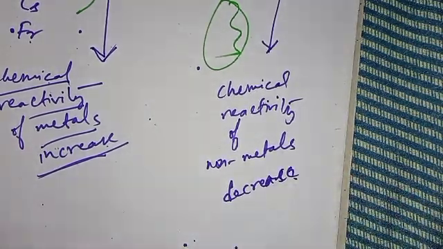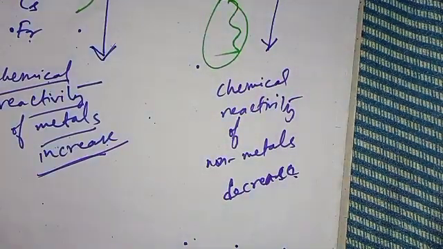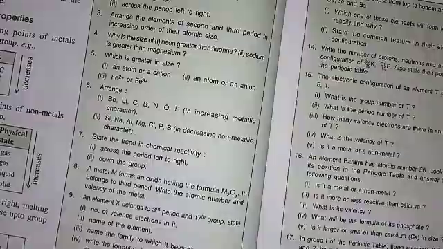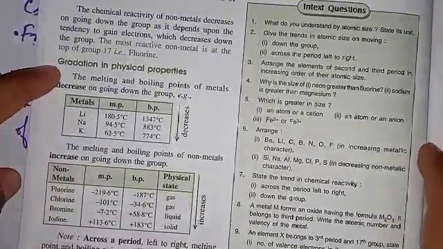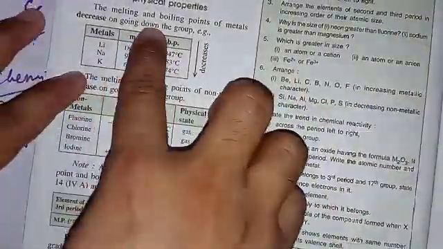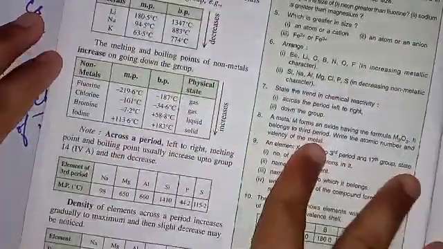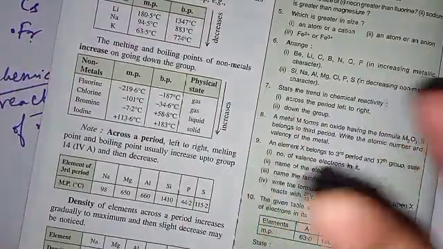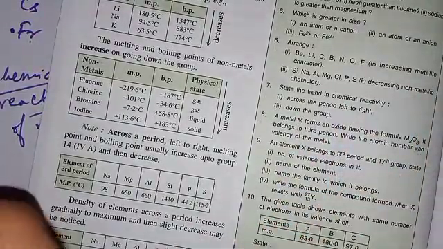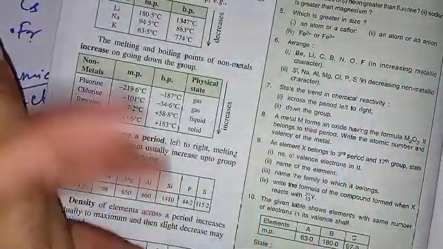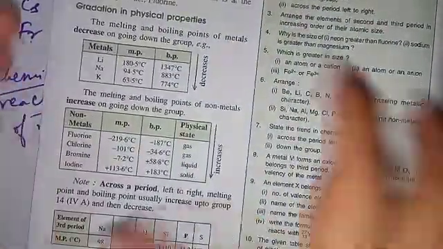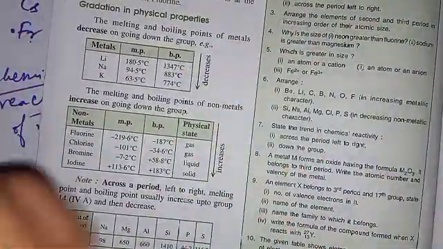So I hope you understood the trends shown by the elements in their chemical reactivity when you move across a period and down a group. Now regarding this topic, which you will find on page number 10 of your book, gradation in physical properties, like the melting and boiling point and density, all of these things you have to memorize, because there is no explanation which I can make you understand.